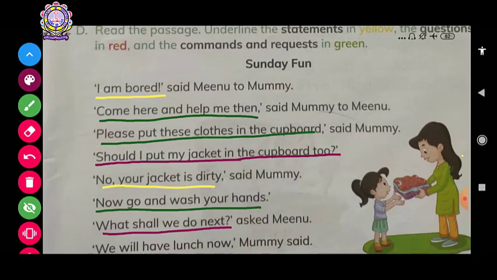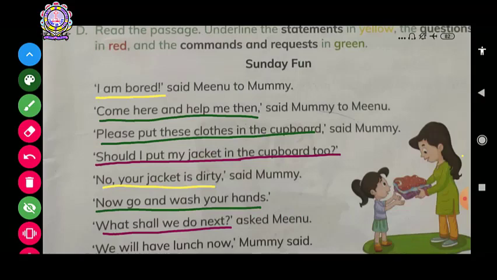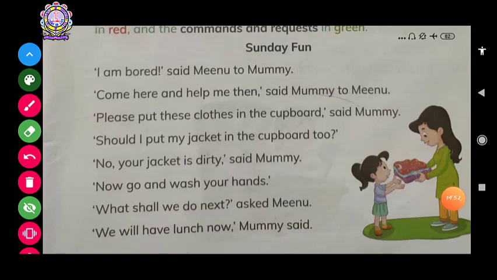Now your last line is, if you can see, "We will have lunch now," mummy said. Now mummy requested, or she gave the command. It's a request that we will do. Then she said that we will have lunch now. Then this will come in your green color. Last one in your green color, isn't it?